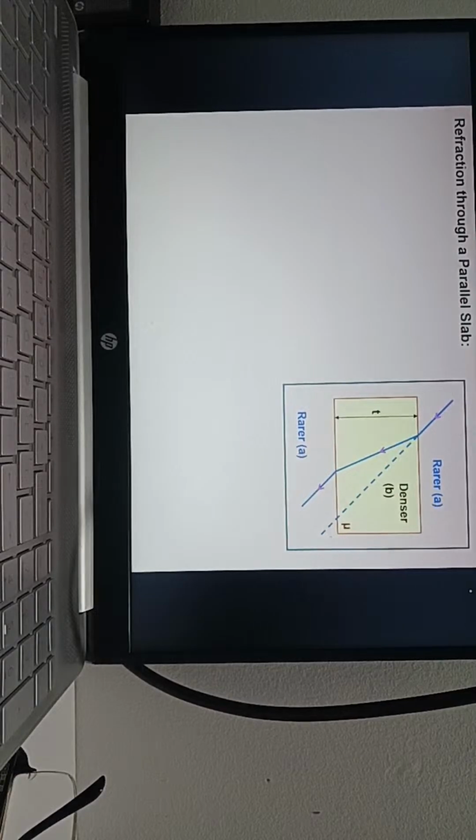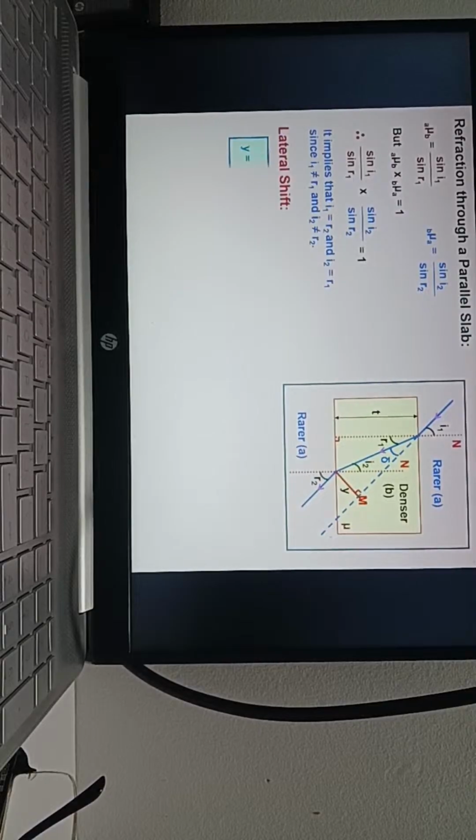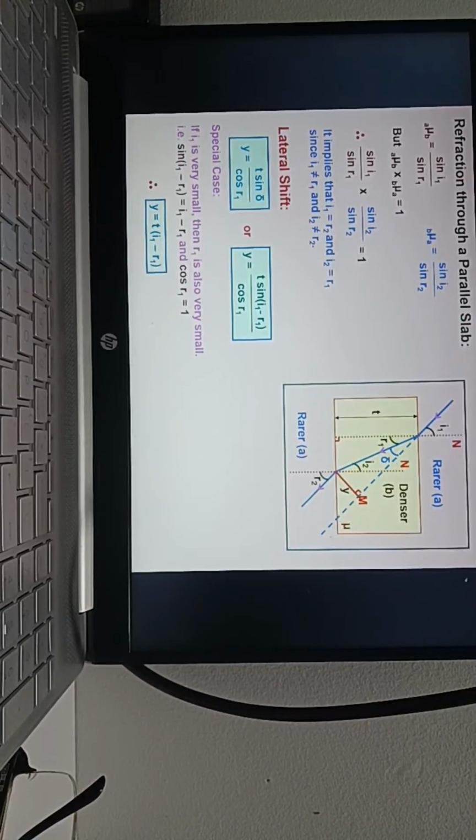When the normal is drawn, the distance between the emergent ray and the incident ray extended is called lateral displacement, that is called Y. We can prove Y is equal to this. Just remember the formula, it is enough.